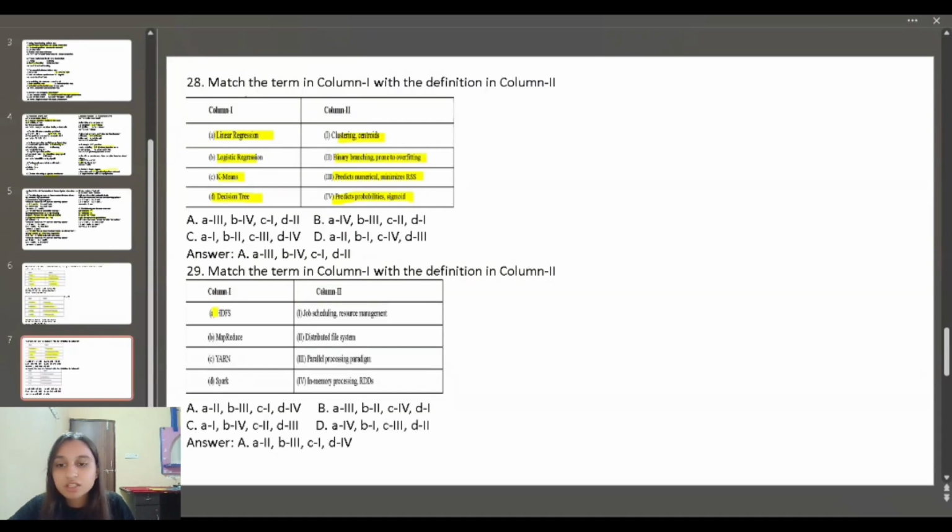29th question, HDFS. HDFS will match with distributed file system. MapReduce will match with parallel processing paradigm. YARN will match with job scheduling, resource management. Spark will match with in-memory processing, RDDs.